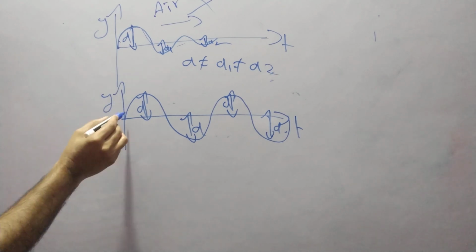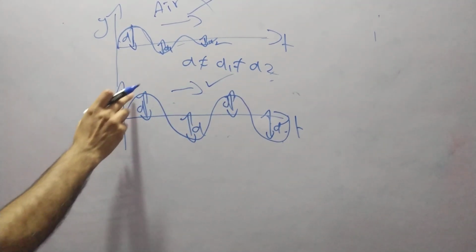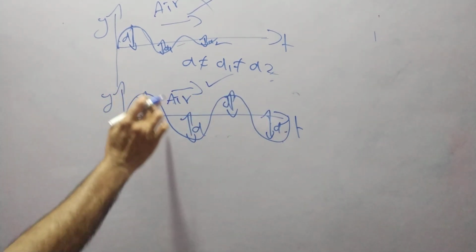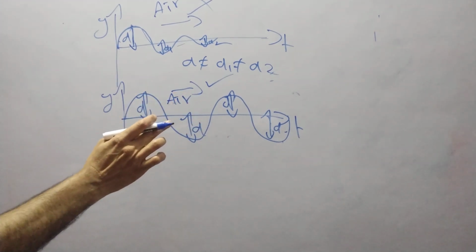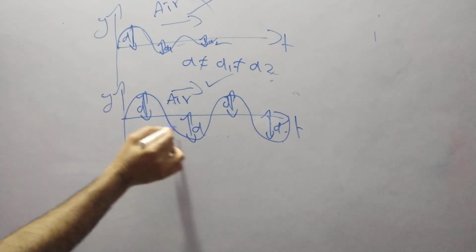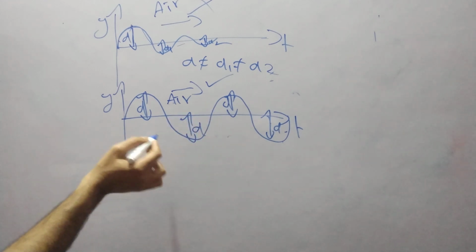Followed? So here, if you see the definition, this is the correct one. Why? Because the wave is traveling continuously in the medium, air, in the same direction, without change in amplitude. There is no change in the amplitude. What is amplitude?